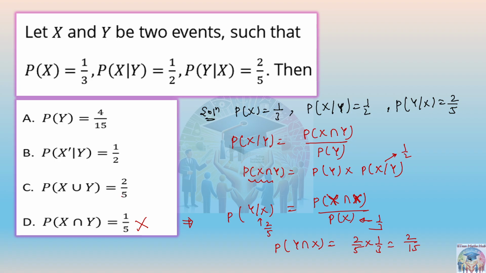Union we don't need, we need to find out Y first now. So we can just put it directly here, and when you put that, you will get the value of Y. So from here, probability of Y will be equal to probability of X intersection Y upon probability of X given Y. So this will be 2 by 15 upon 1 by 2. It will give you 4 by 15. So yes, the first option is correct. Let's go to the next part.